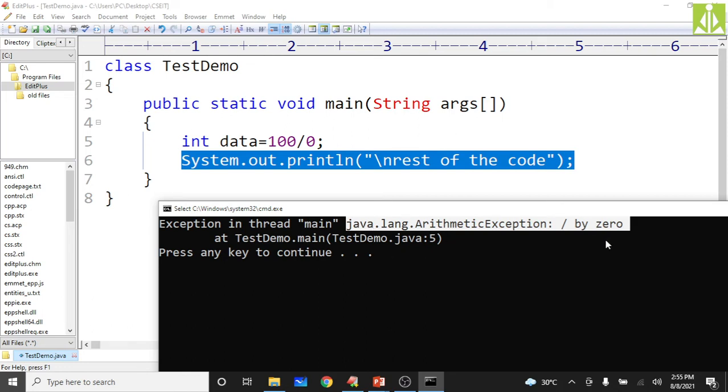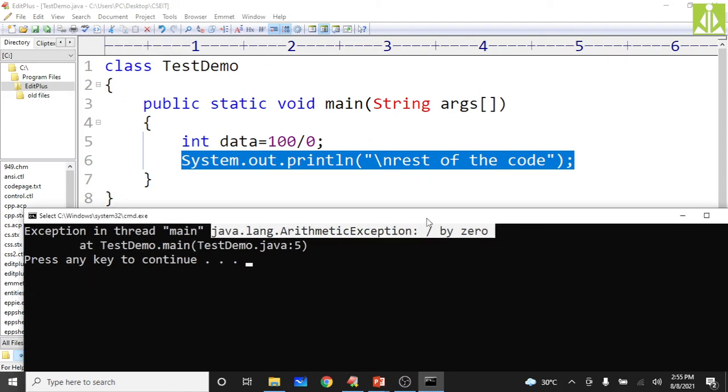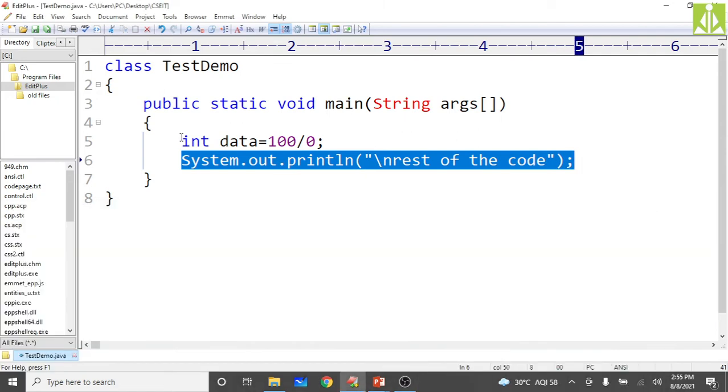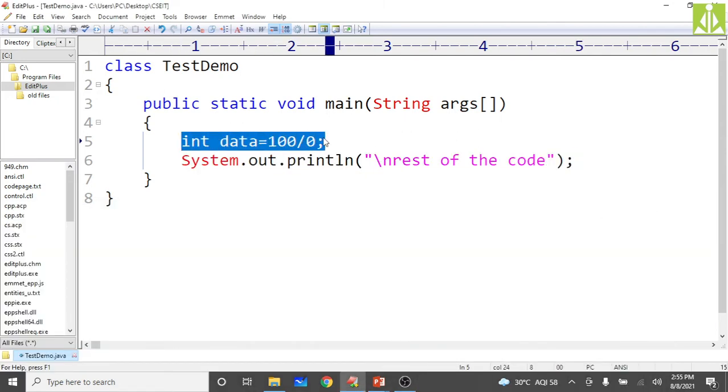Java's default exception handler is giving this message. It is printing the stack trace. Whatever error message we got on the stack, that error message we are seeing on the output screen. And the rest of the code it is not displaying. As you can see, the rest of the code is not displayed, so it is skipping that statement. Here the program control is terminating. It is not considering the rest of the statements in your program. That's the reason we are not getting the rest of the code on the output screen.